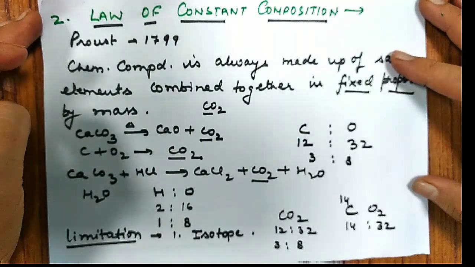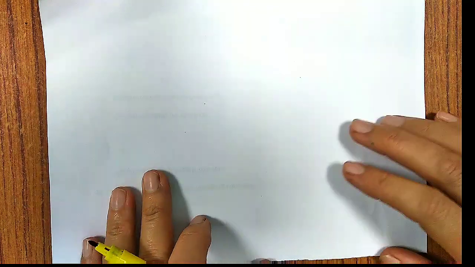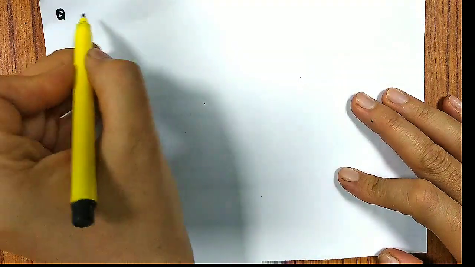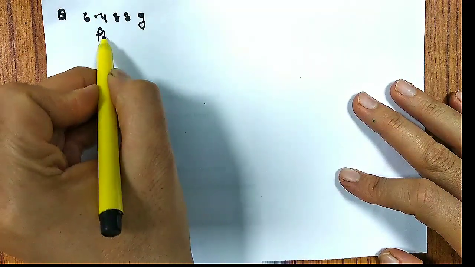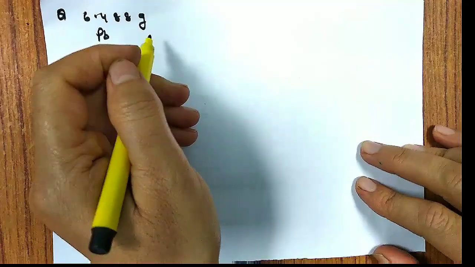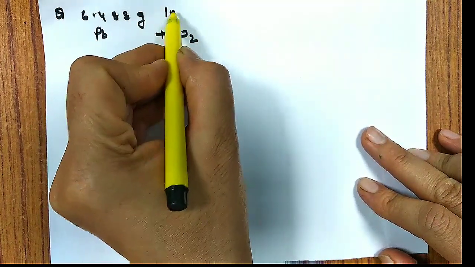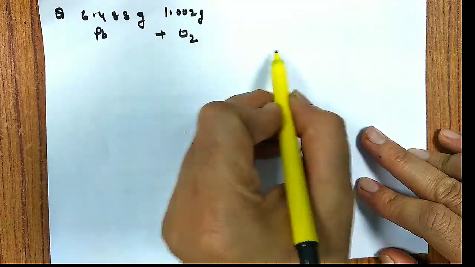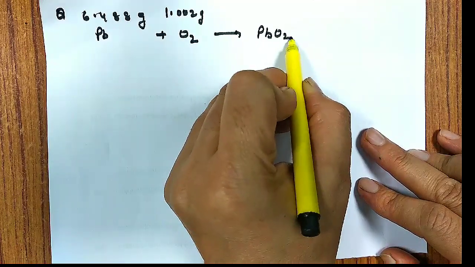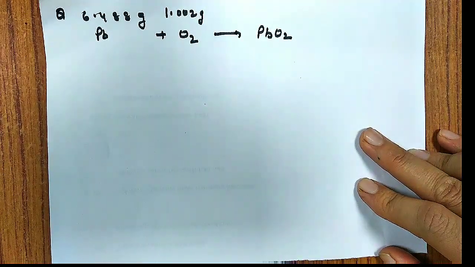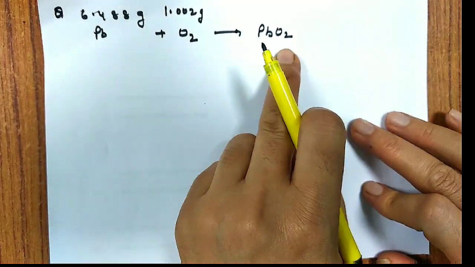Now we'll talk about a numerical based on this. Suppose you have a question: 6.488 gram of lead combined directly with oxygen whose mass is 1.002 gram and it forms lead peroxide, PbO2.